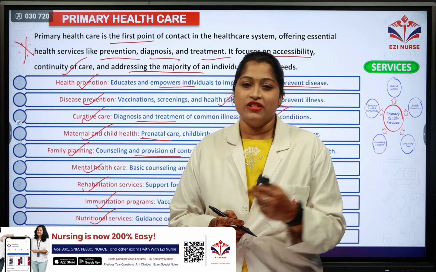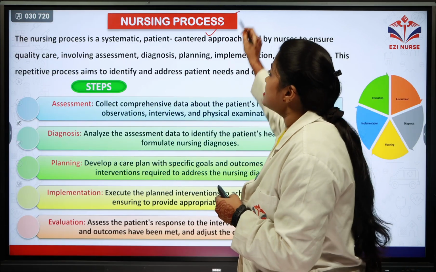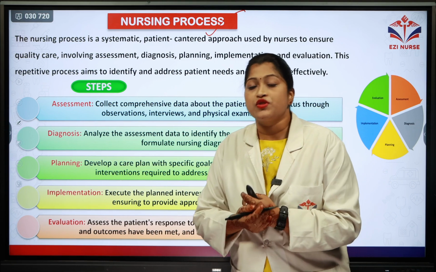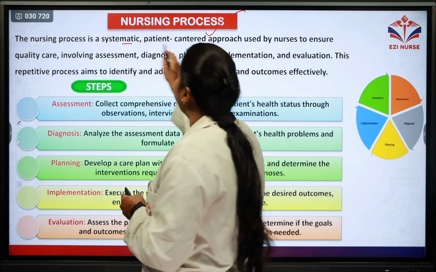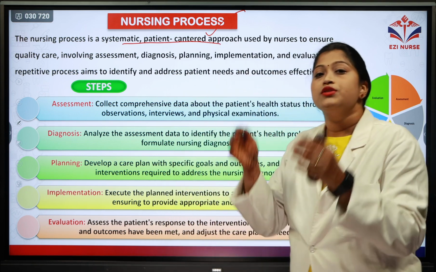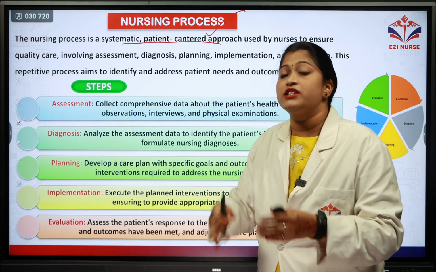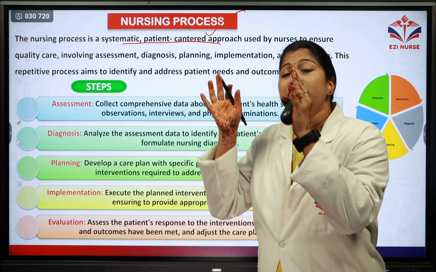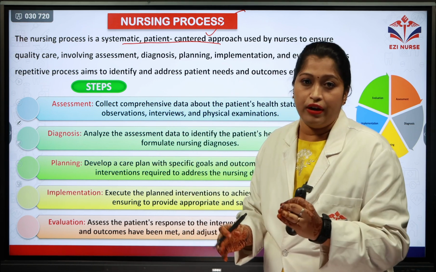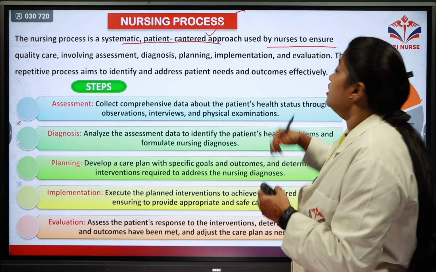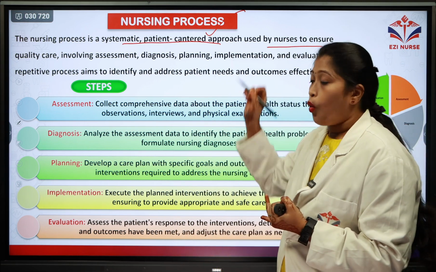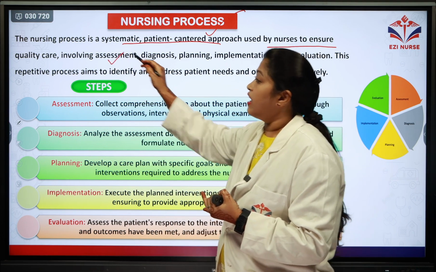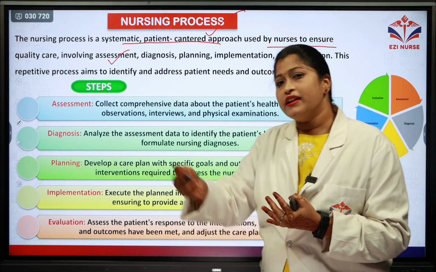So let's move on to our second question, the nursing process. One of the most important questions, the nursing process, is a systematic patient-centered approach. So the patient is kept in the center when we are giving the care. All the needs of the patient should be fulfilled. So nurses use it to ensure quality care when they are giving the care. The quality should be there, involving the assessment. So how do you maintain the quality?